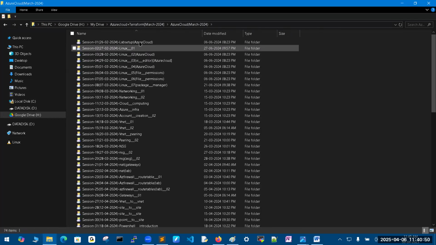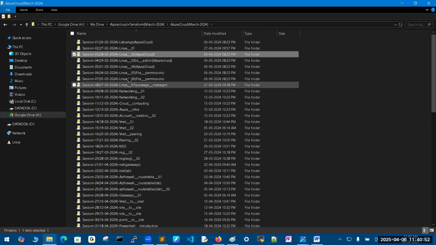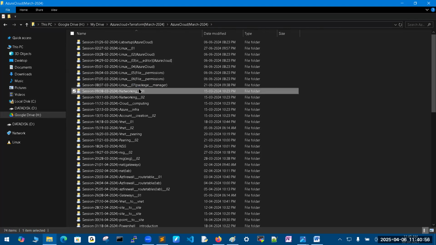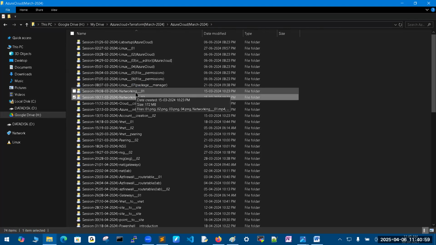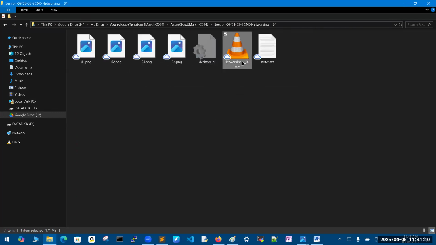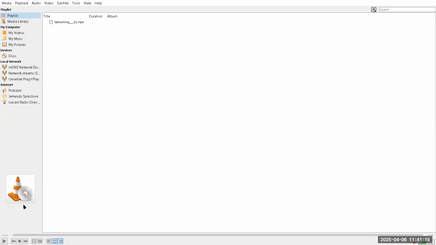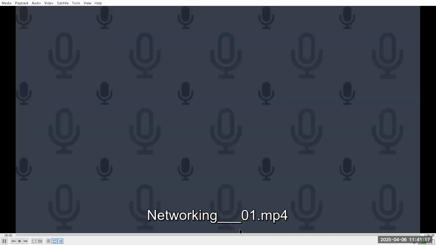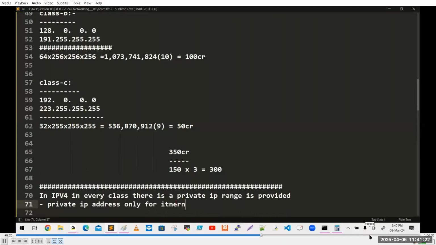See, first I started with Linux basics only. Observe here, Linux basics, then networking basics. You're seeing these two are network sessions only, but you will understand magical things from these two sessions. What is the subnet mask, CIDR, classless inter-domain routing? So you will understand complete information from these two sessions only. See, I'm playing that video.